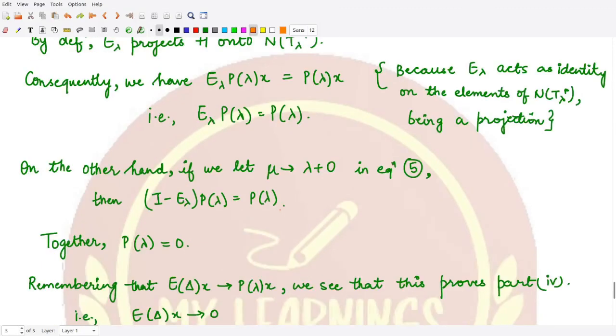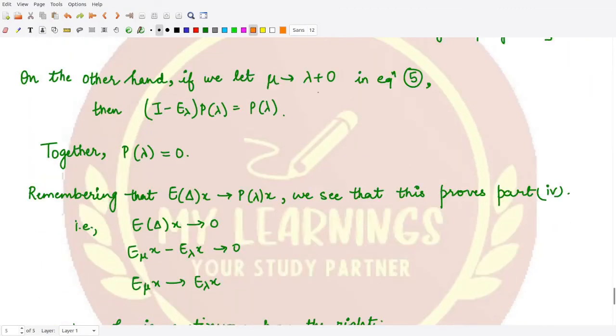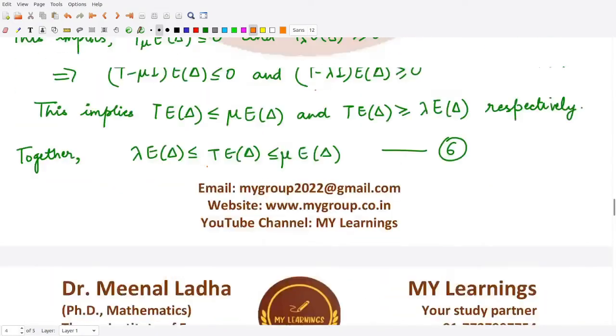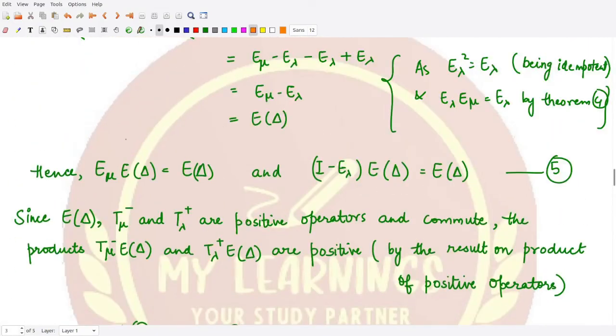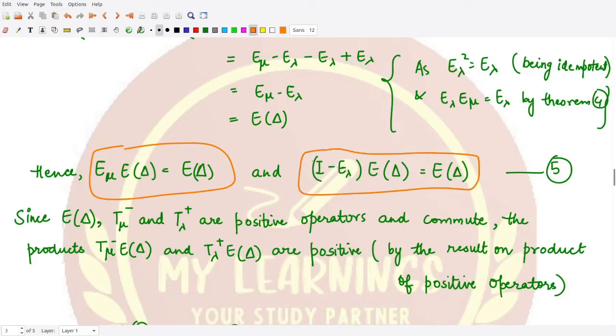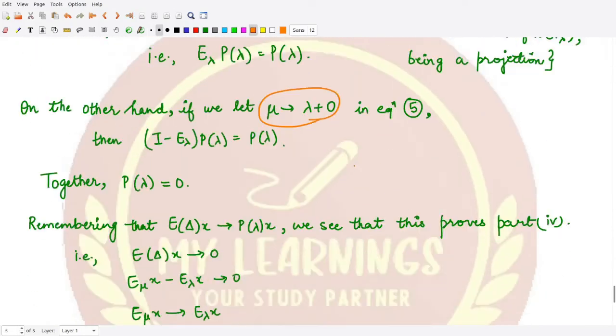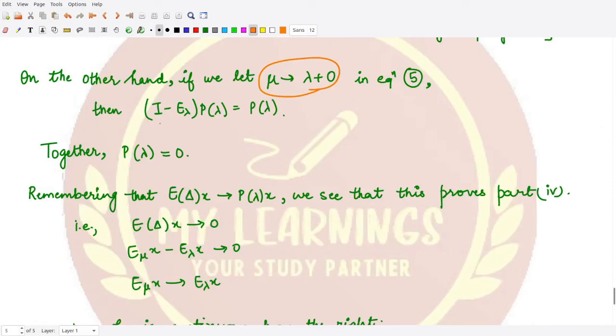So in this case, if we tend this mu towards lambda plus 0 in equation number 5, let's have a look at equation number 5. In equation 5, if we apply this limit, mu tending towards lambda, what result do we have? In that case, I minus E lambda p lambda is equal to p lambda, because we had I minus E lambda delta E delta that was equal to E delta.